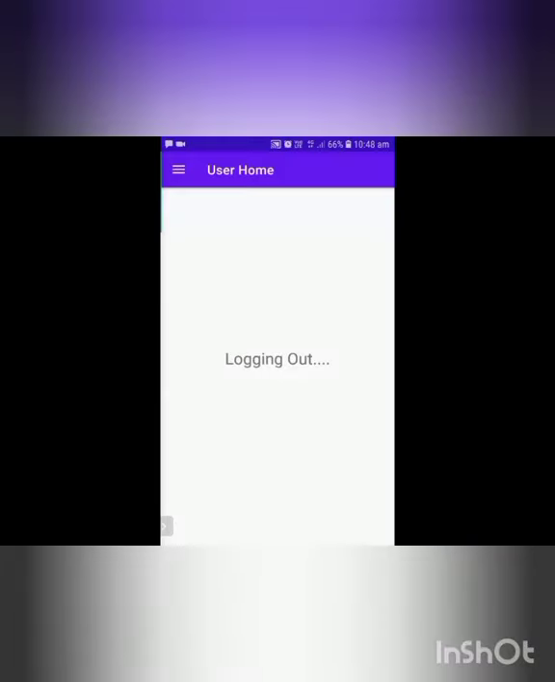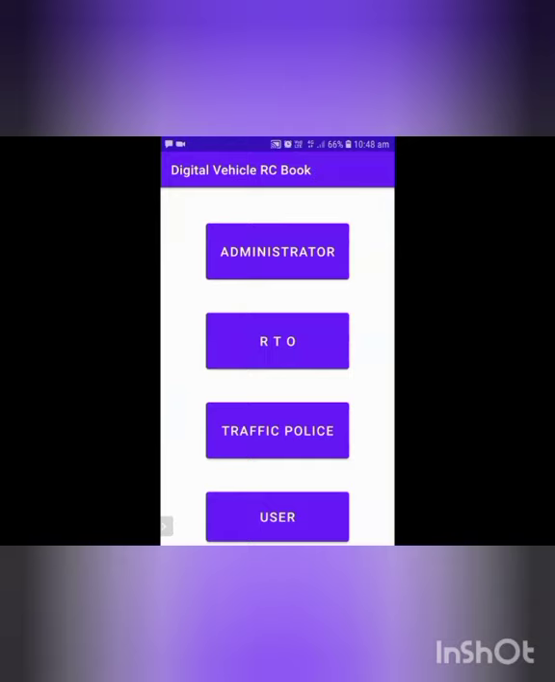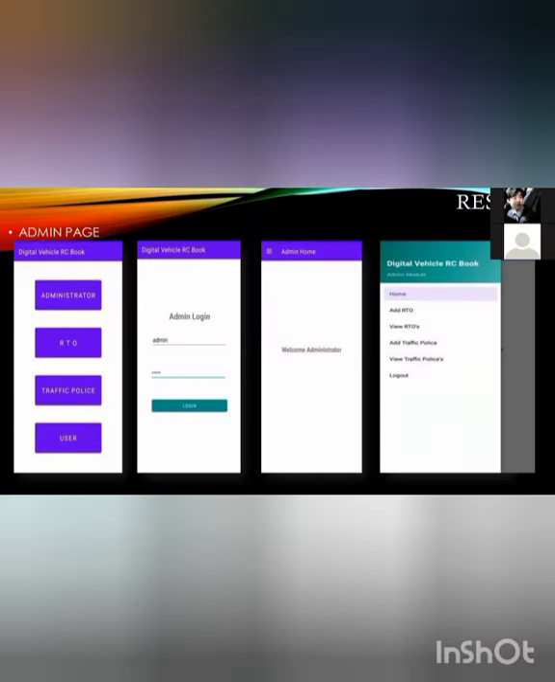After that, log out. After that, we'll be having the home page. So this is the app, for the users of the app. Thank you. Next comes the screenshots of the process, and I'll be explaining briefly about these things.